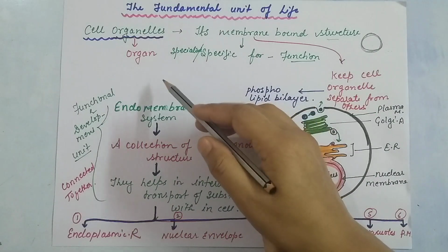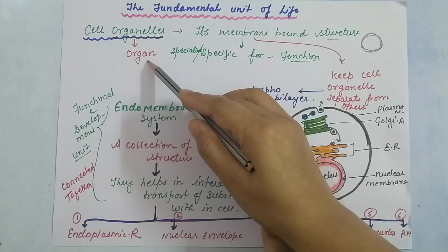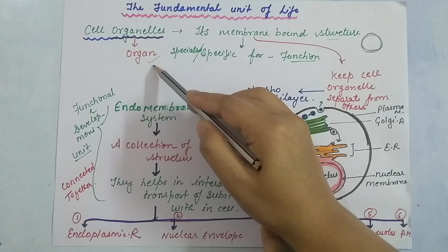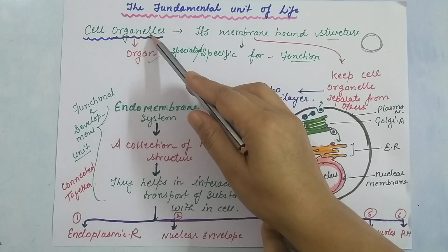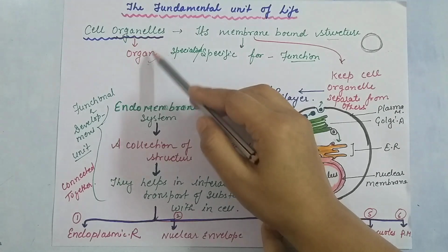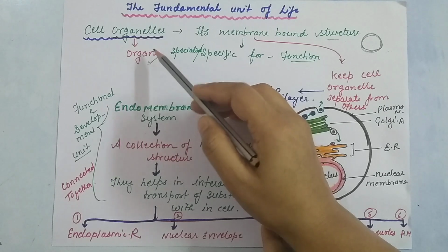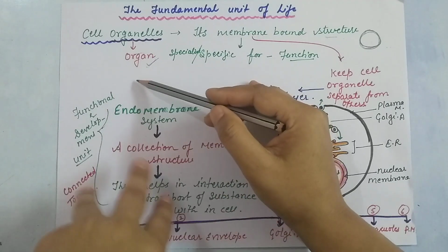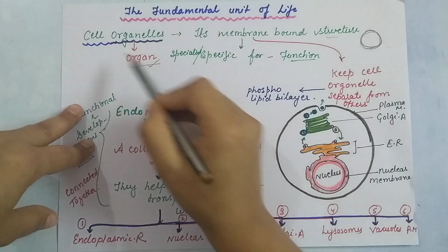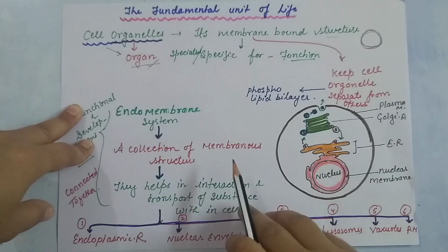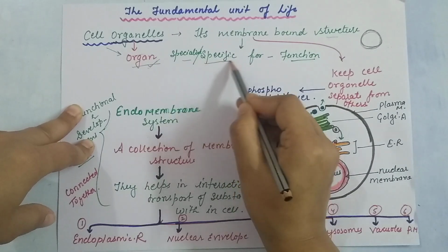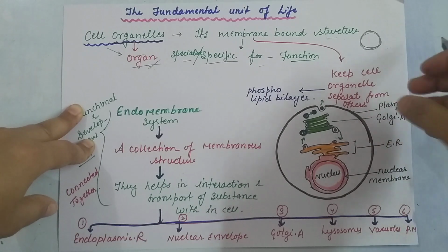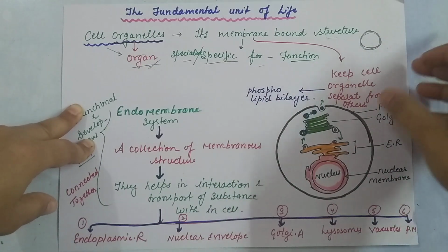Cell organelles are also known as the organs of the cell, because organelle means little organ. So basically cell organelles are the organs of the cell. They are specialized and specific for their function, so different cell organelles are specified for different types of functions.